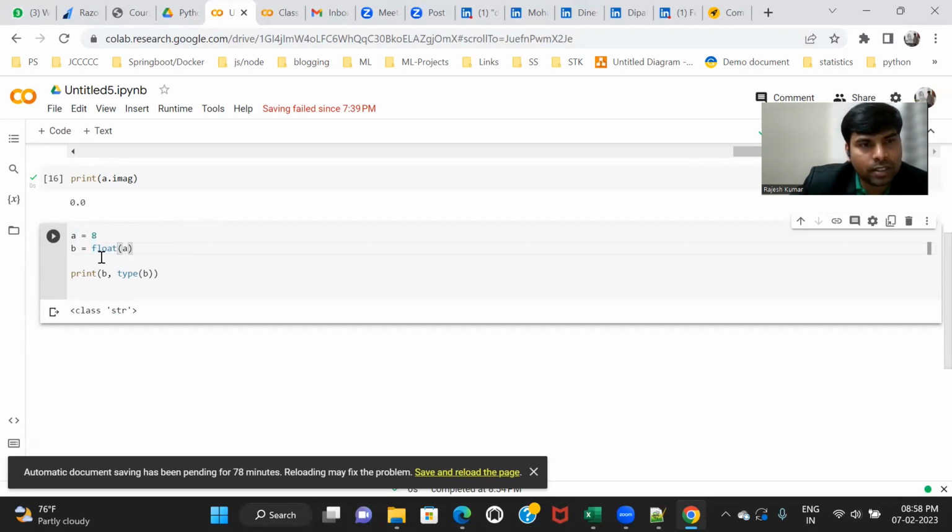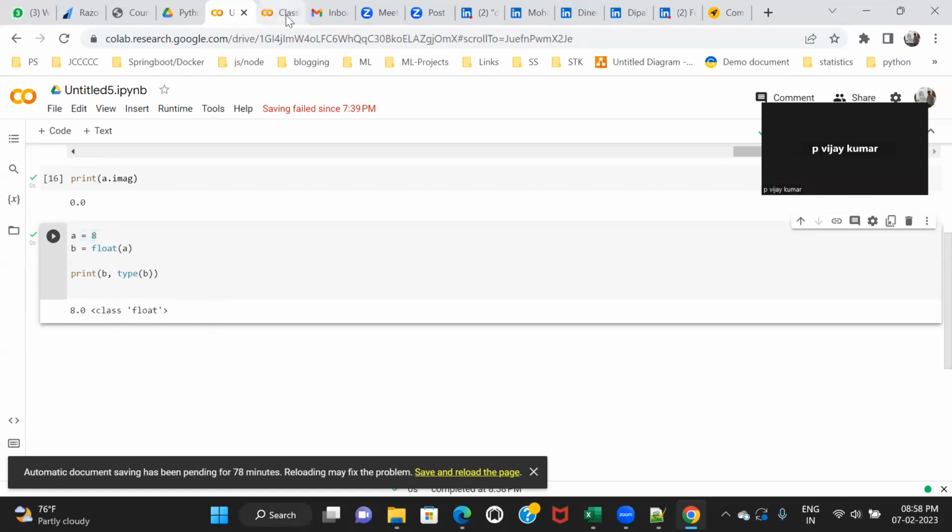Whatever you pass over here will be converted into float type. If you run this, you can see the type of B, B becomes 8.0. So 8 was my int, and its float form becomes 8.0, and the class becomes float. You got this?